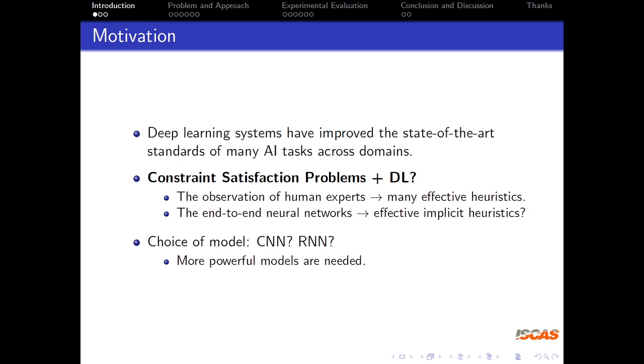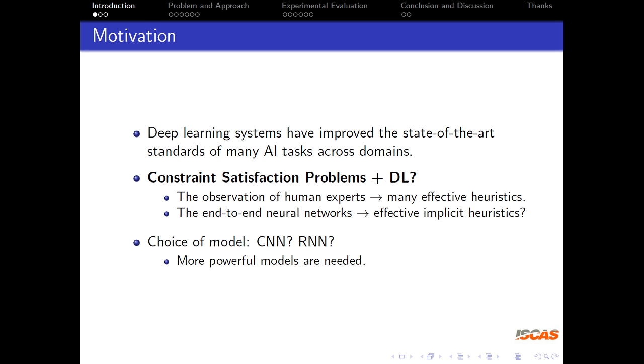As we know, machine learning, especially deep learning, has shown great power over the past few decades. Deep learning systems have improved the state-of-the-art standards of many AI tasks across domains, such as computer vision, natural language processing, and game playing.